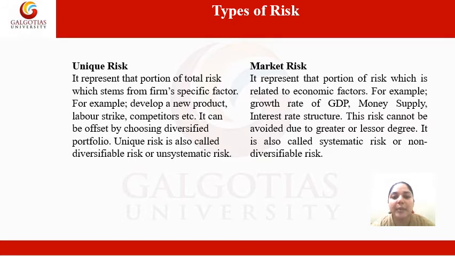The second one is market risk. It represents that portion of risk which is related to economic factors. We have already discussed market risk. Market risk means that risk which is related to the whole market. For example, growth rate of GDP, money supply, interest rate structure. All these risks are related to the whole market. This risk cannot be avoided to a greater or lesser degree. This risk cannot be avoided, so we call it non-diversifiable risk. And we also call it systematic risk. So we have discussed two types of risk, that is unique risk and market risk.